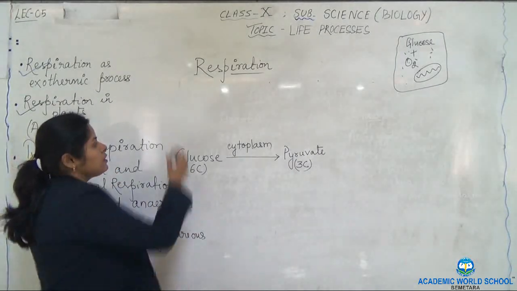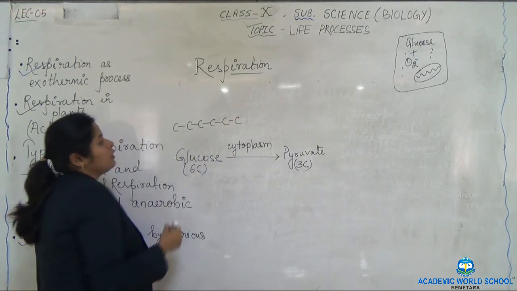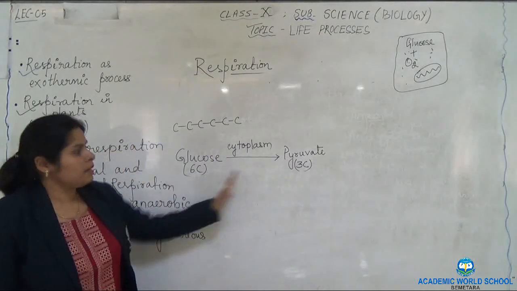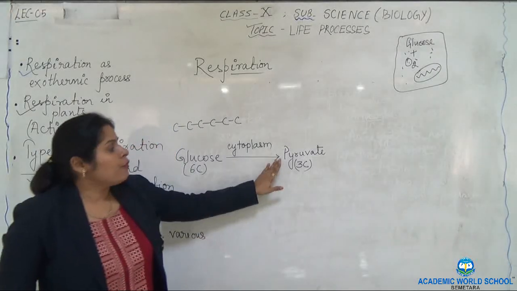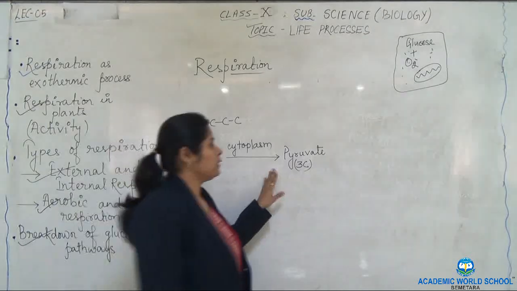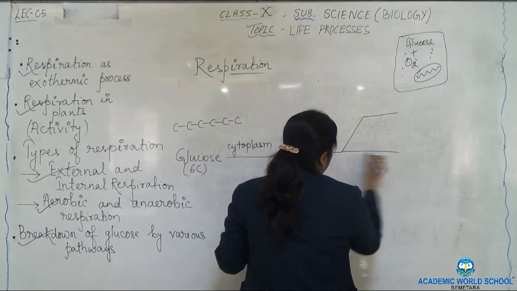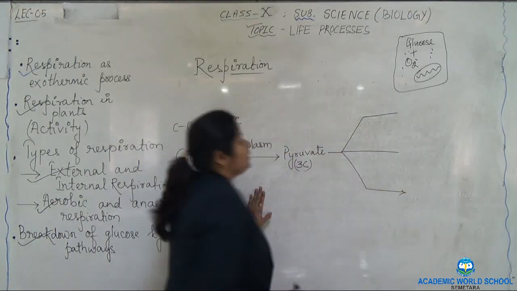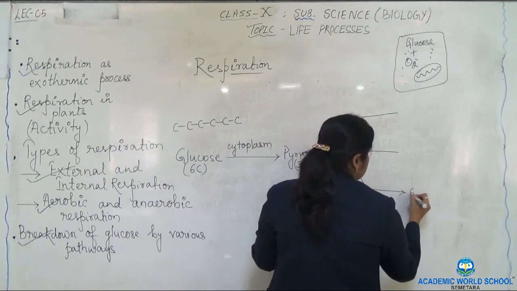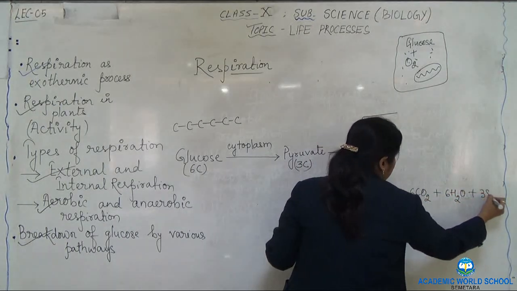We have 6 carbon here. Pyruvate is a 3-carbon compound. This first step occurs in the cytoplasm. Once pyruvate is formed, let's consider first aerobic respiration. This pyruvate gets broken down to form 6CO2 plus 6H2O plus 38 ATP.